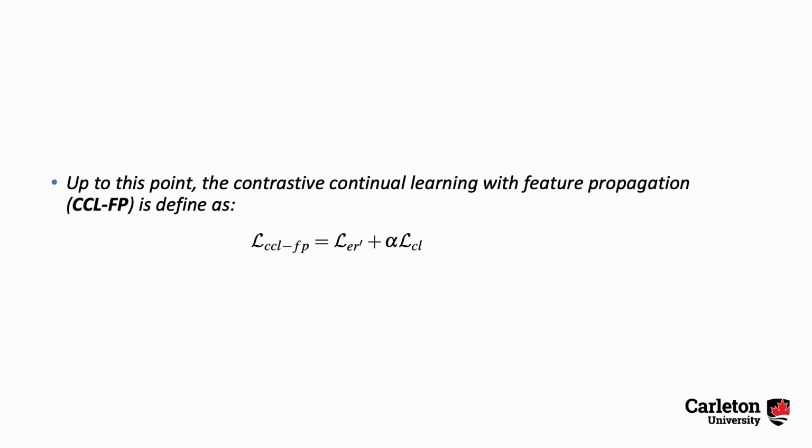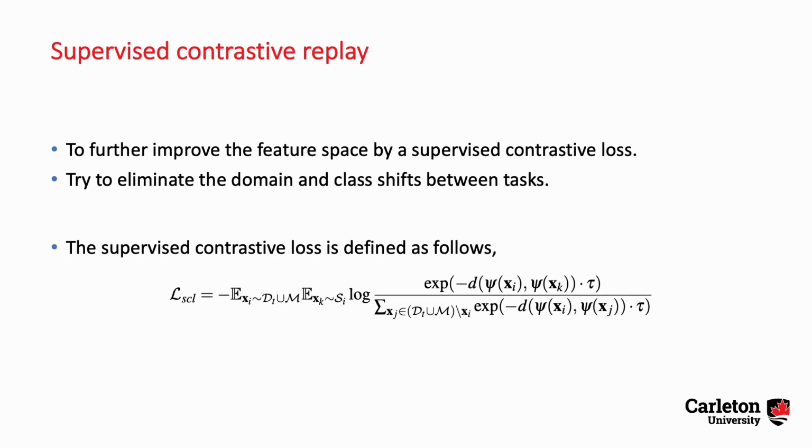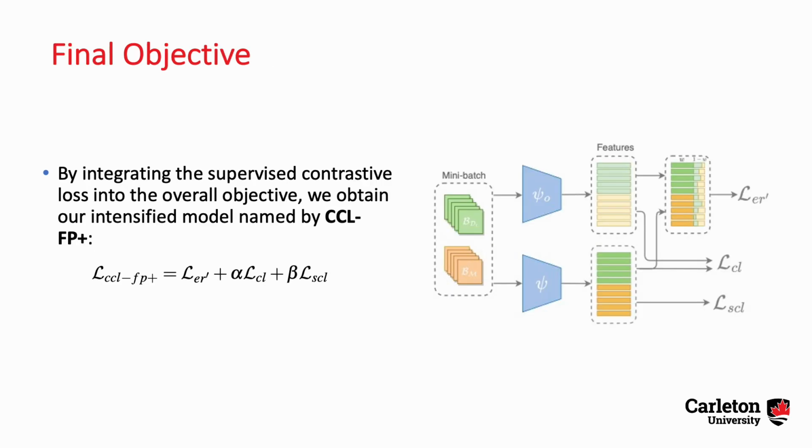To further improve the feature space, we apply a supervised contrastive loss to push the embeddings of the same class to be close and the embeddings of different classes to be far apart. In this way, we try to eliminate the domain and class shifts between different tasks. Now we get our final objective by combining the amended experience replay, the contrastive loss, and the supervised contrastive loss.